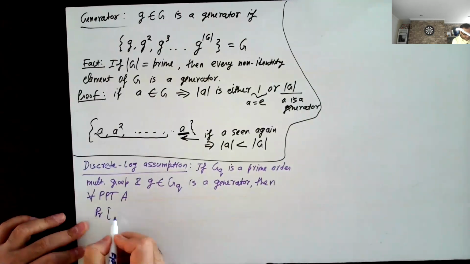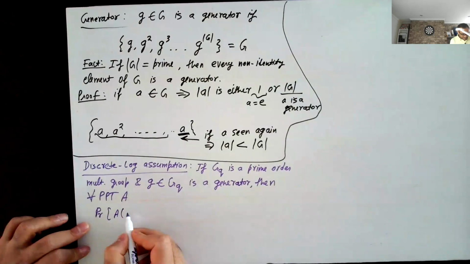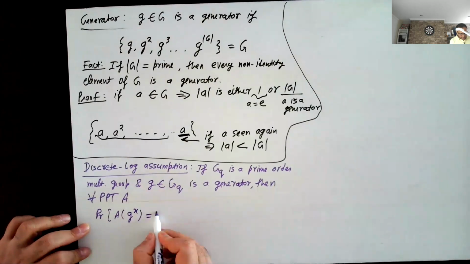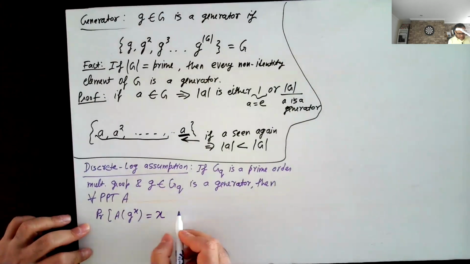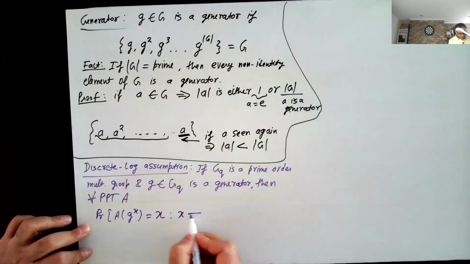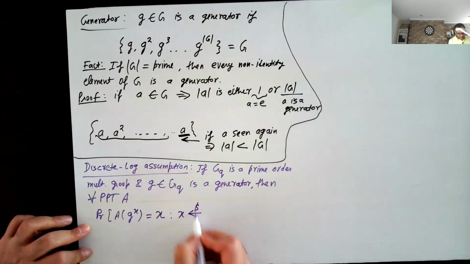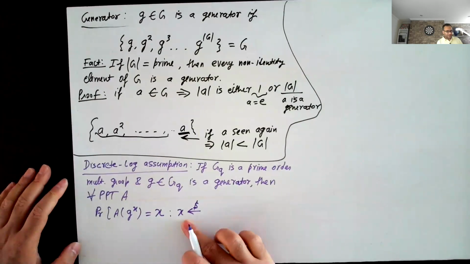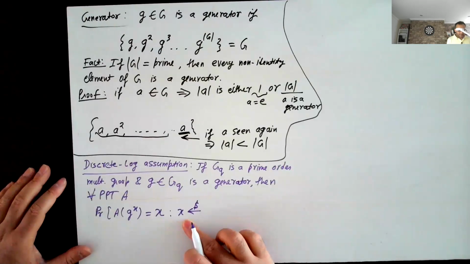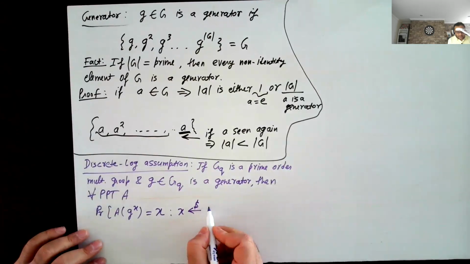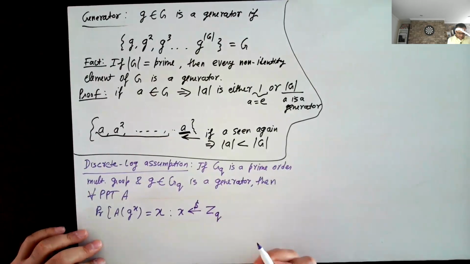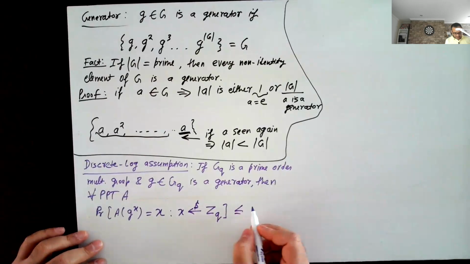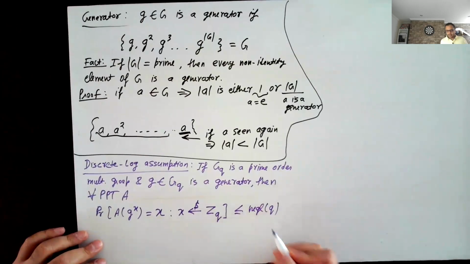Probability that A is given G to the power X and A has to compute X, such that X is sampled at random. So what should be the space from which X is sampled? This is actually ZQ, and I'll come to why this is the case. So this is just negligible in Q.